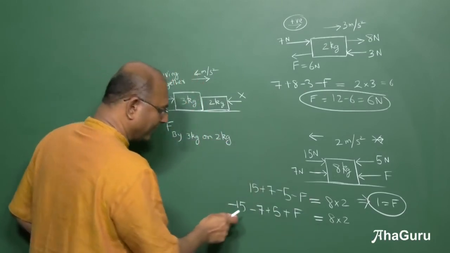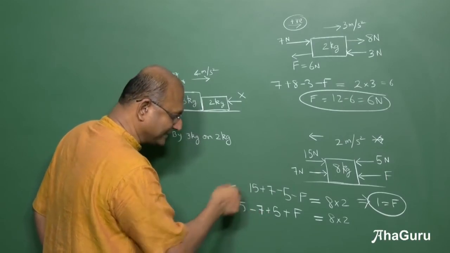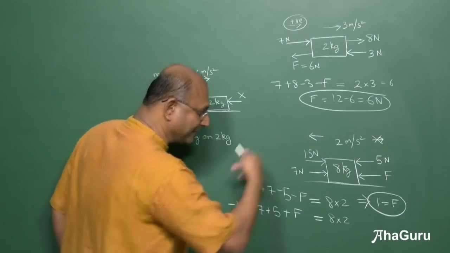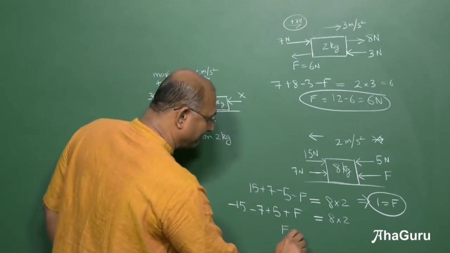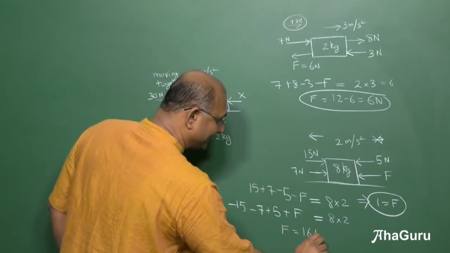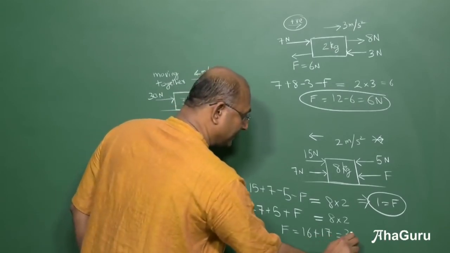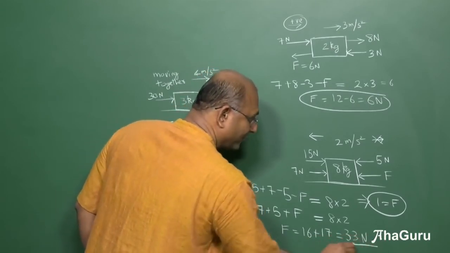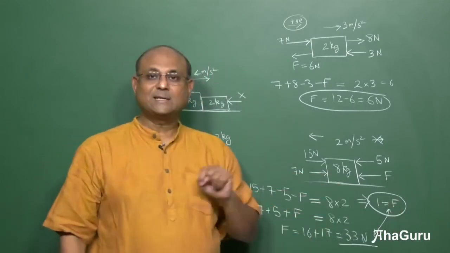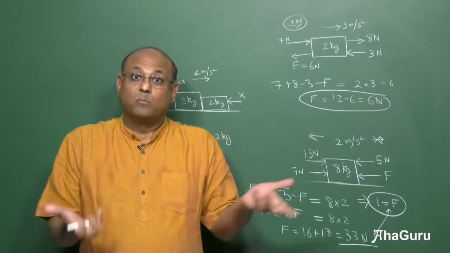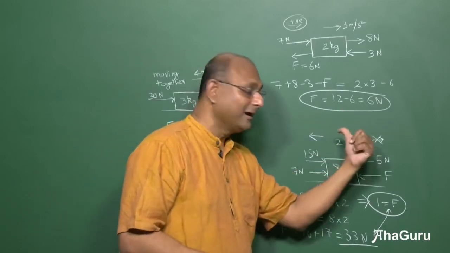No. Let us see. How much is this? This is minus 2. So this is minus 17. So if I took minus 17 to that side, it will become plus 17. So F will basically become 16 plus 17 equal to 33. Very big difference. Just compare these two. Is it 1 or is it 33? Both. It depends on whether this 2 meter per second square was that way or this way.